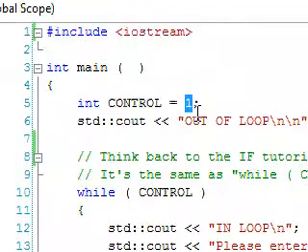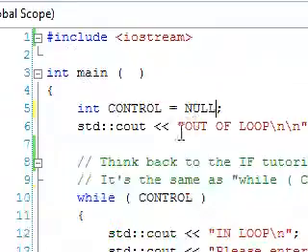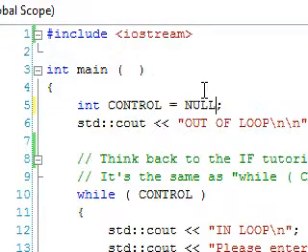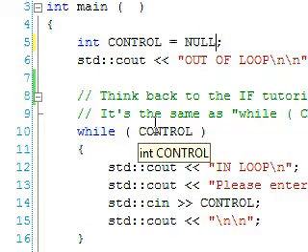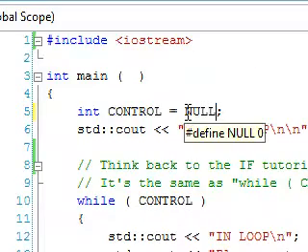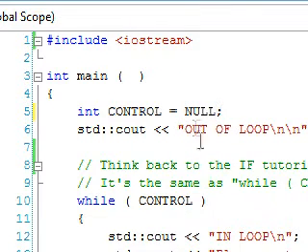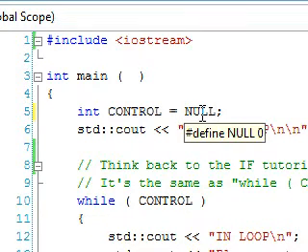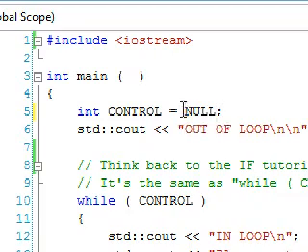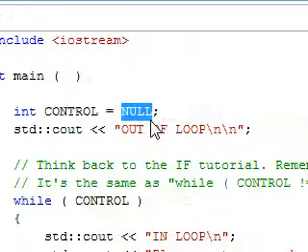If we declare this as null, then this wouldn't run, because right from the start the value inside control was a false value. Because when you declare it as null, it declares it with a value of 0. See here, when I hover over it says define NULL 0, which basically means the keyword NULL is the equivalent of saying 0.